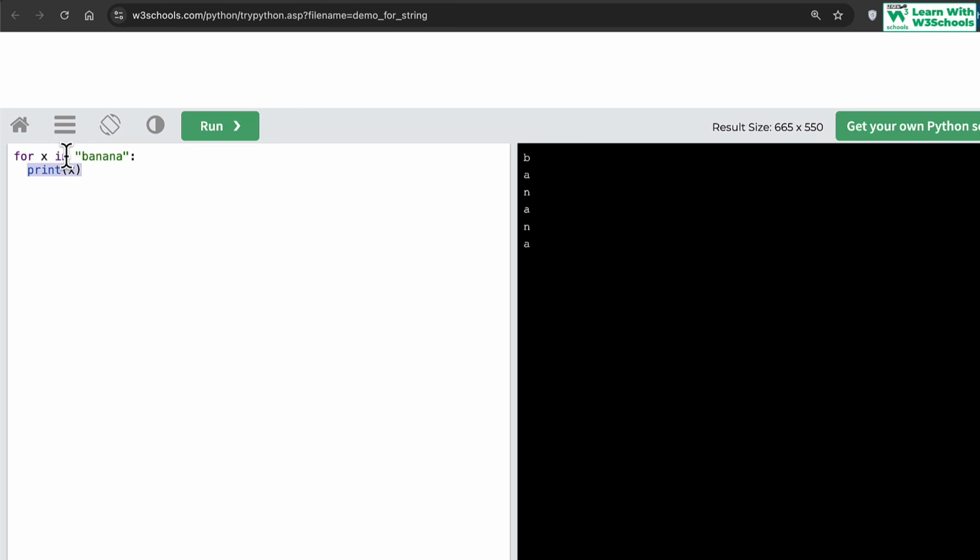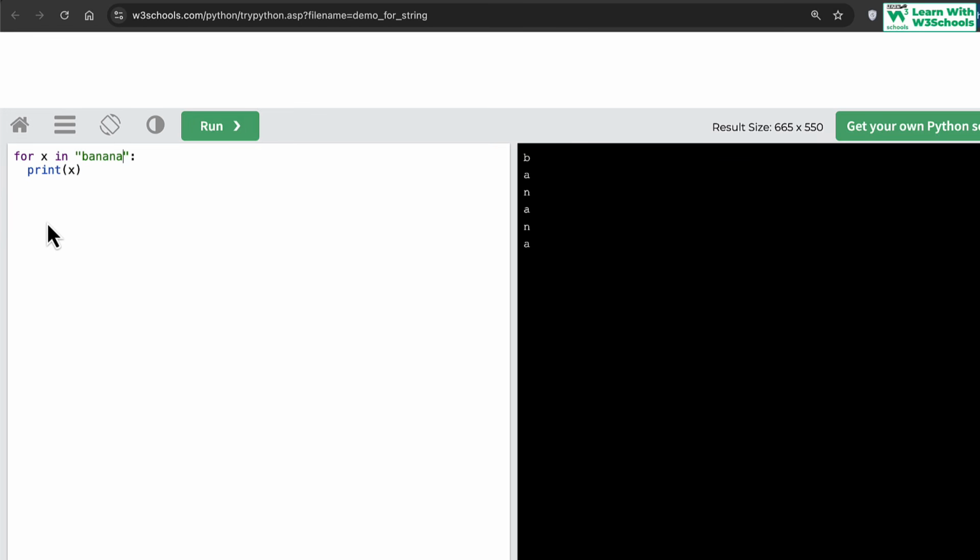Go back up again. Now read the second character in this banana and assign it to x again, overriding the previous value, and then print it again. Then loop through the third element. Again read the third character, assign it back to x, overriding the previous one, and then print that x. That way it will loop through all the characters until it reaches the end of the string. When it reaches the end, the condition becomes false. Now it says, there are no more characters to loop through. So since there are no more characters, exit.